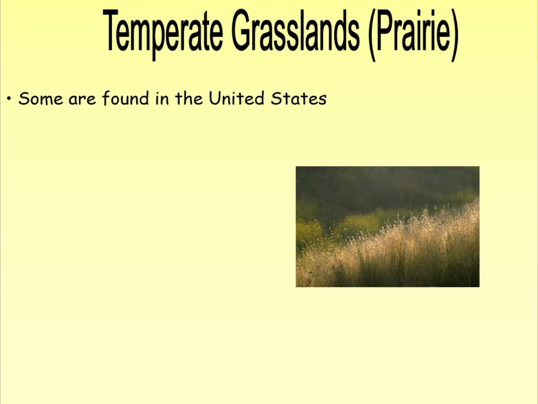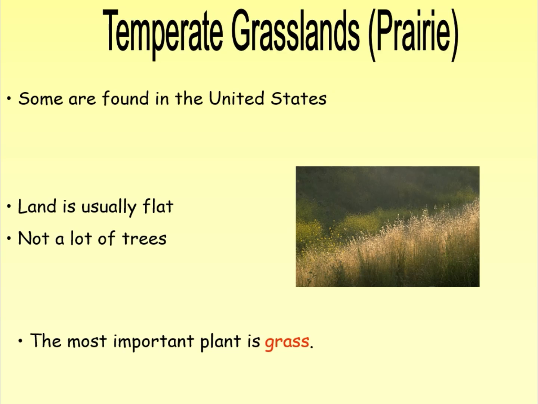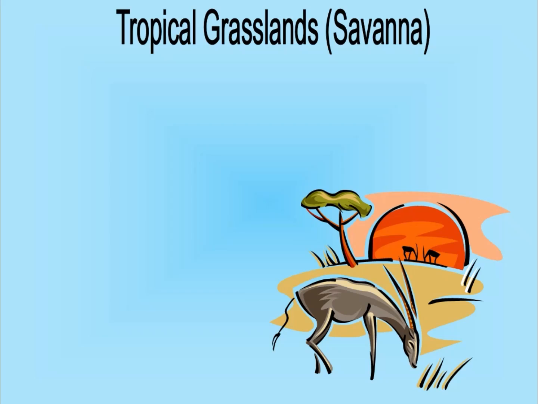About the temperate grassland, we can say that some are found in the United States, and the land is usually flat here, and there are not lots of trees. The most important plant that we can find in temperate grassland is grasses, basically.